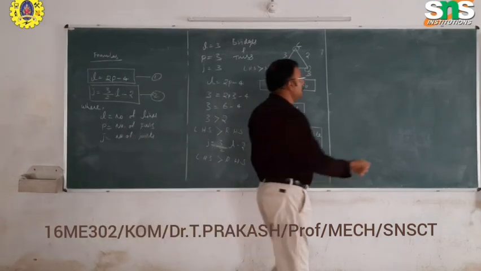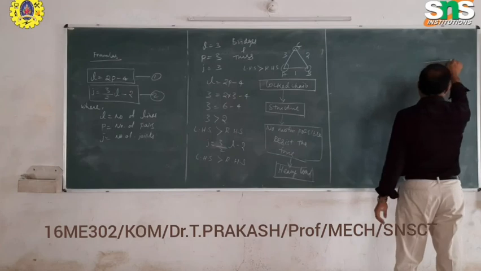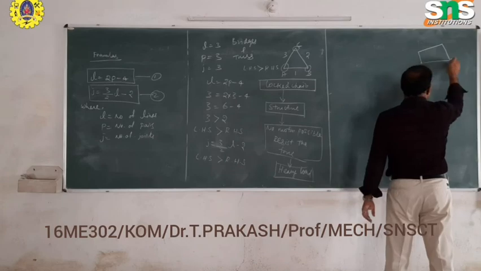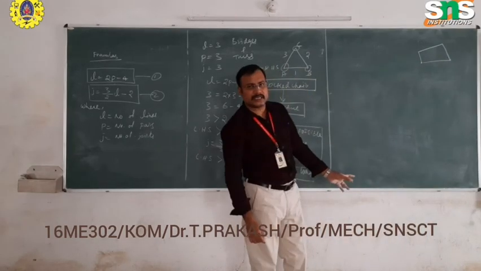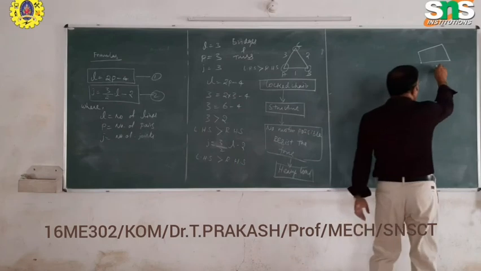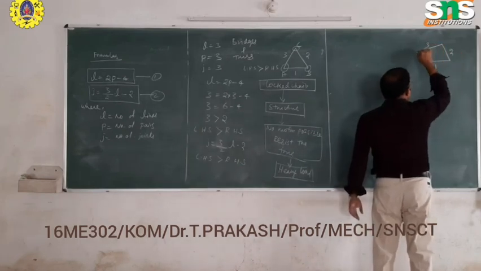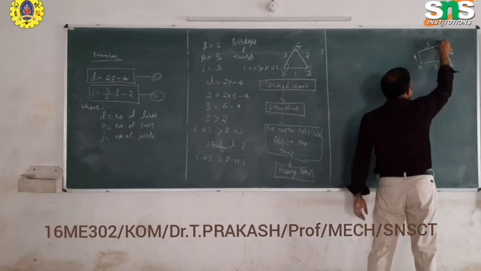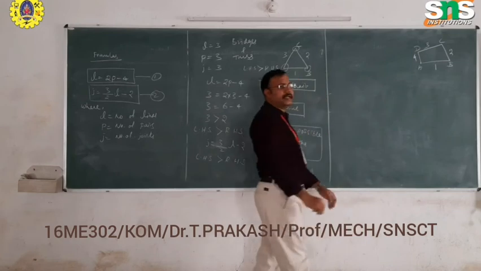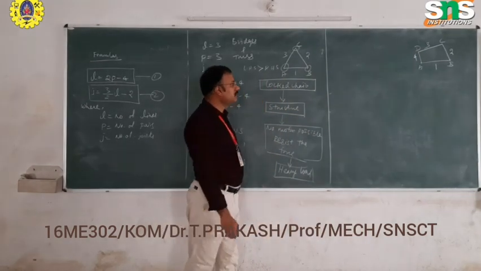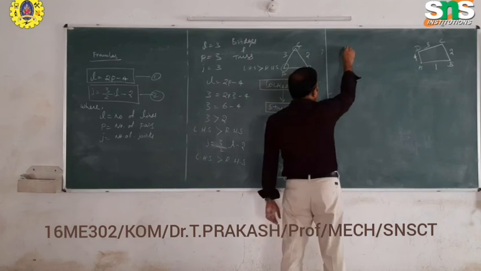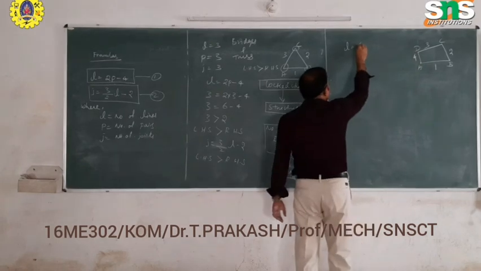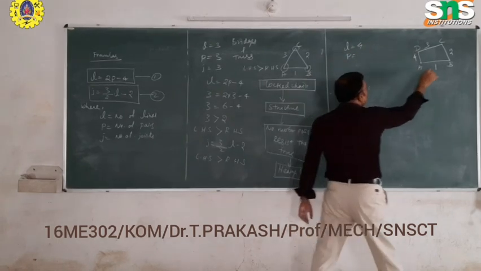When you take other mechanisms, other linkages, when you take a 4-bar mechanism, what is the meaning of 4-bar? When we combine 4 linkages, it forms a 4-bar mechanism. There are 4 linkages, 1, 2, 3, 4. In this type also, we can check whether the mechanism is possible or not. You identify the number of links: 1, 2, 3, 4.